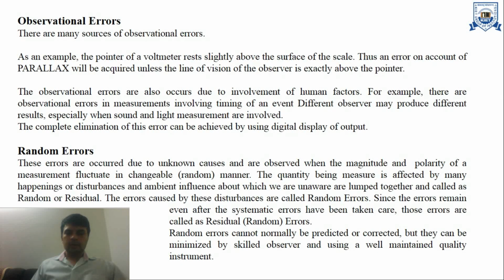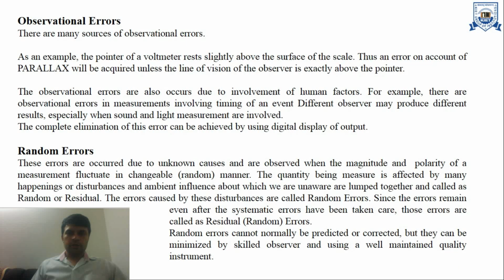Then we have random errors. These errors occur due to unknown causes and are observed when the magnitude and polarity of a measurement fluctuate in a changeable or random manner. The quantity being measured is affected by many happenings or disturbances and ambient influences of which we are unaware, which are lumped together and called random or residual error.